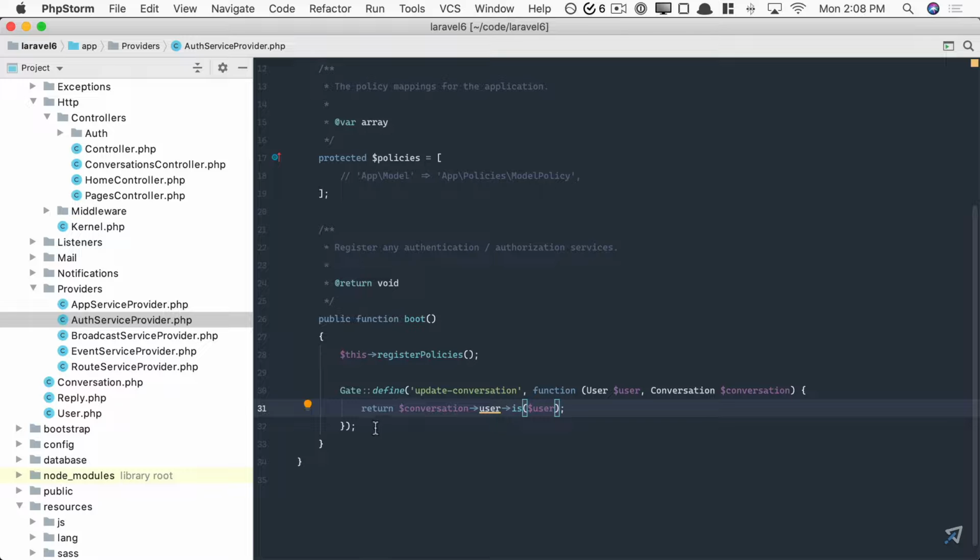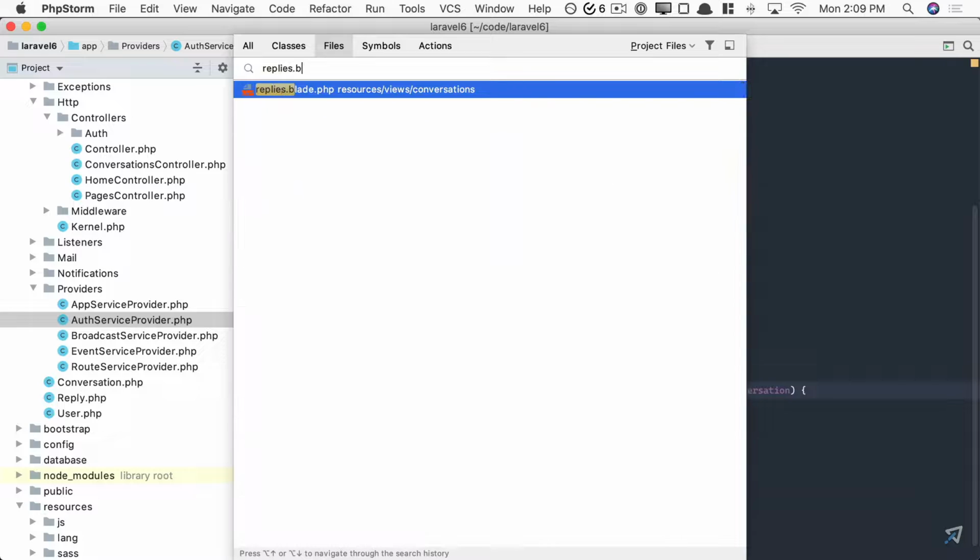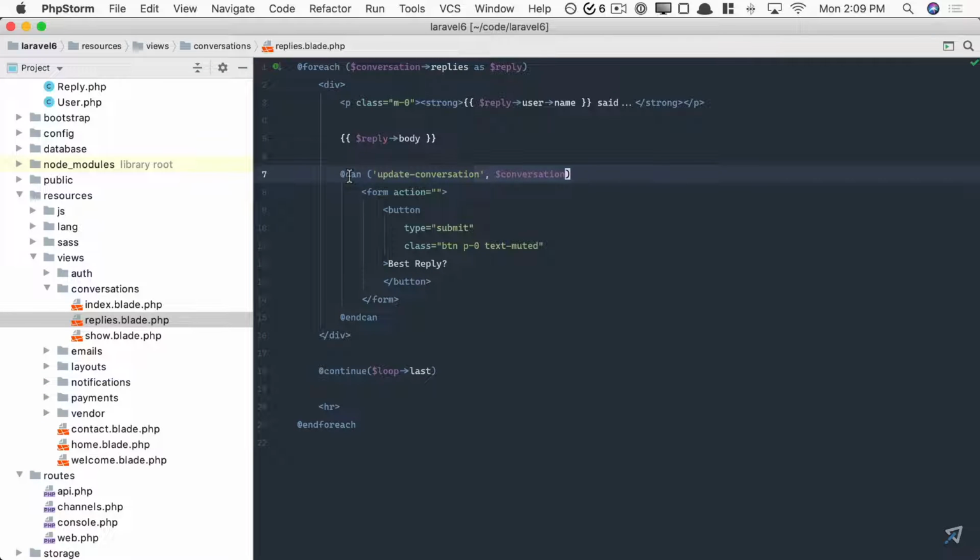So again, notice the steps. We defined a new key here, and this can be anything you want. Update reply, update conversation, edit settings, remove user, any key you want. Then you can reference that key in your views using the can directive. Okay, so let's move on because we're not done yet.